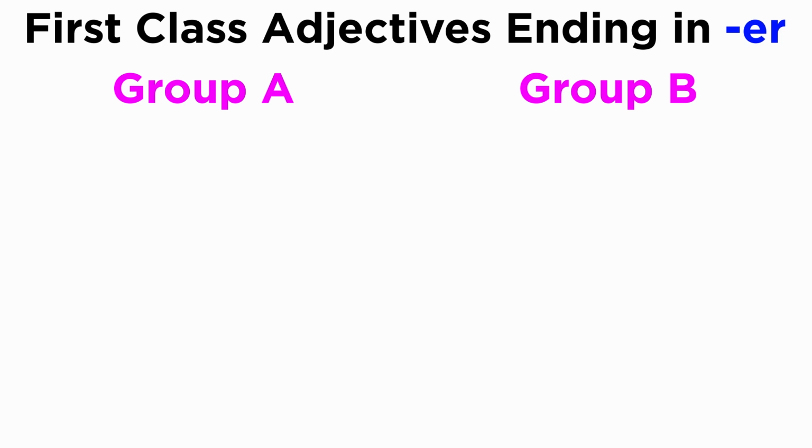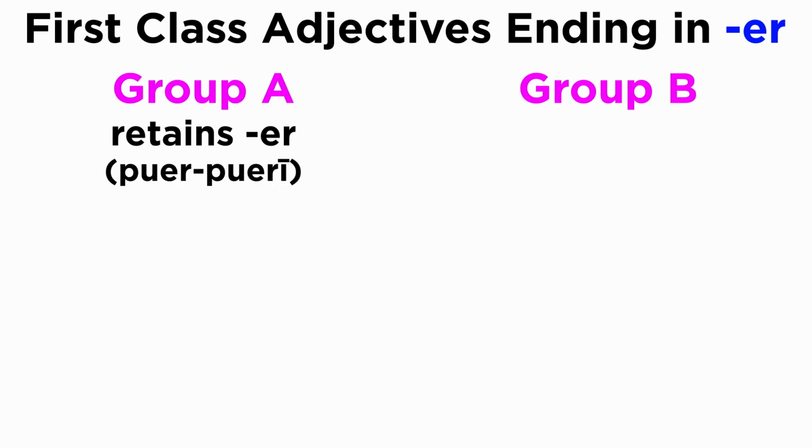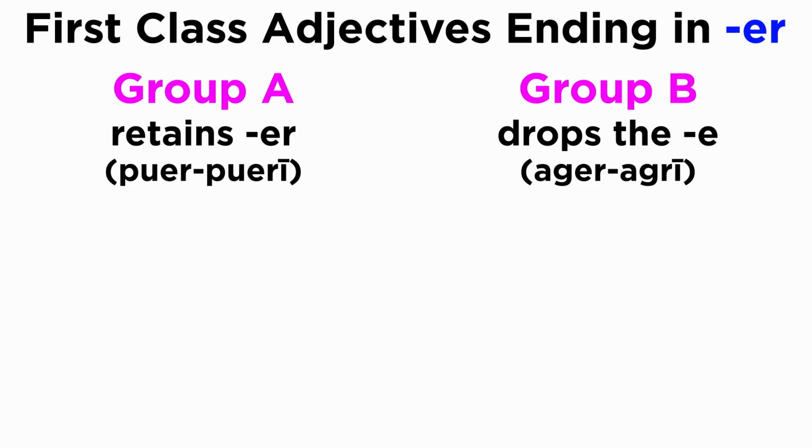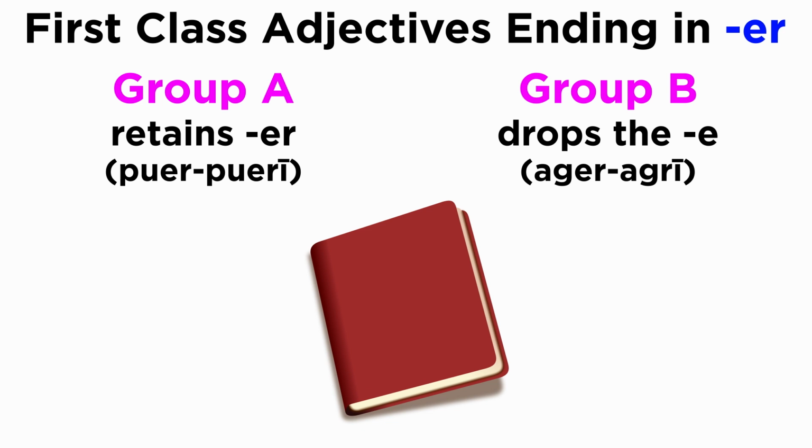The er adjectives are split into two subgroups, just like the second declension nouns. The first group retains the entire er syllable before adding the endings for the rest of the cases. We could say that they decline like the noun puer, pueri. The second group, however, drops the e before adding the endings for the other cases, behaving just like the noun ager, agri. For this reason, it is very important to memorize the dictionary form of all adjectives.